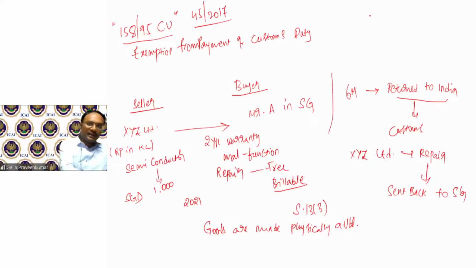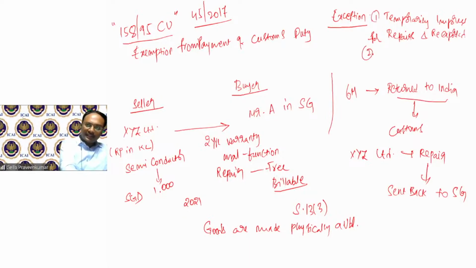But one exception to this provision is: these goods are temporarily imported into India for repairs and re-exported. This is one condition. Second, continuation.